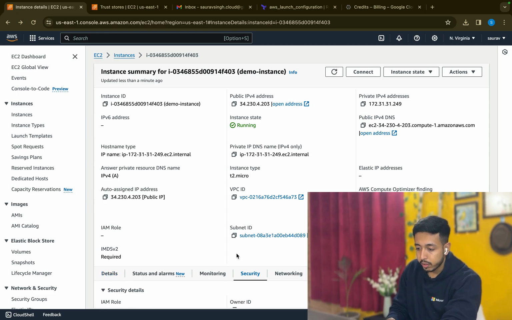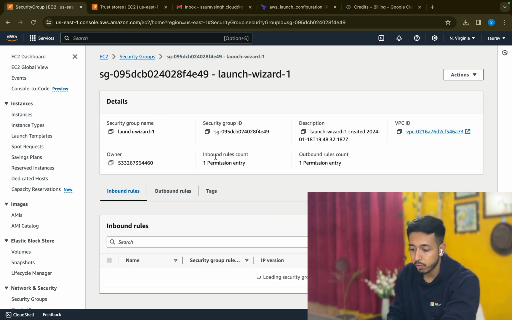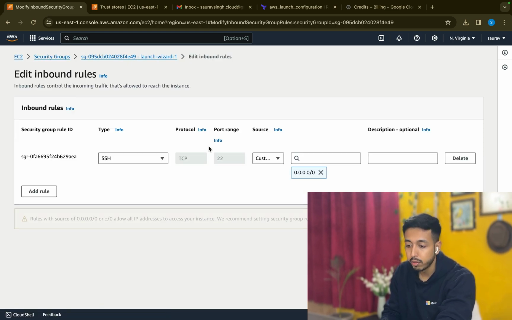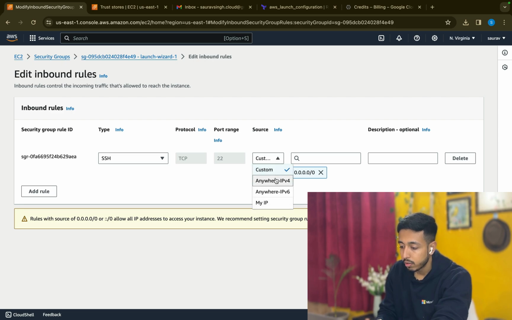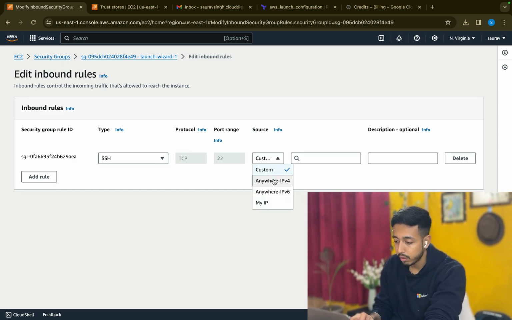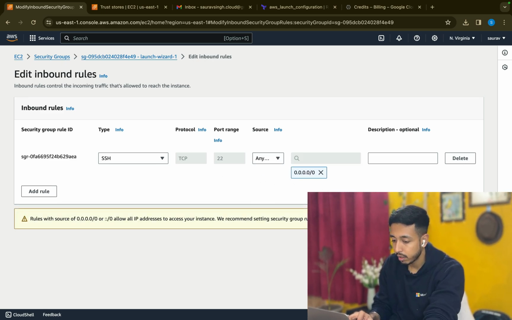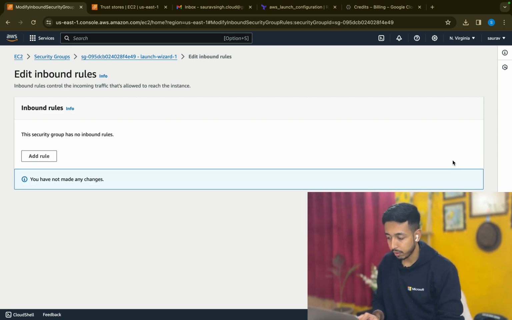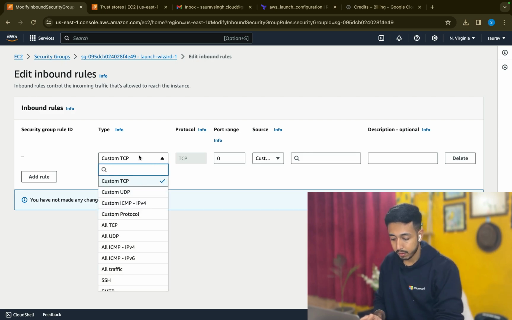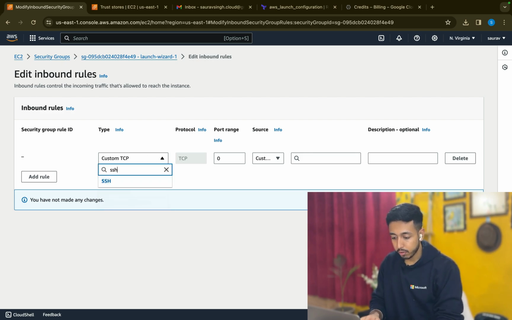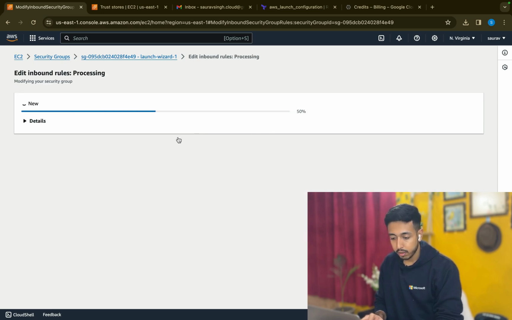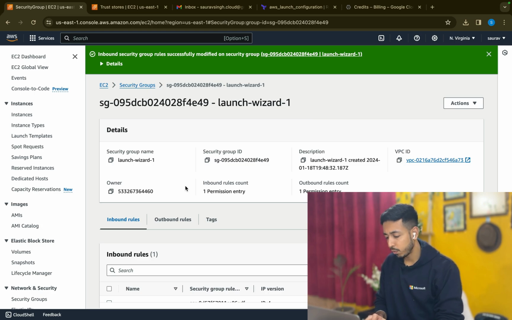So the security group is this one. If I open the security group, it is allowing SSH from everywhere. Edit the inbound rules. So, okay, if I do anywhere IPv4, still it is the same only. I'll save the rules. You made no changes. That is fine, of course. The same thing. So, if we are saving, my rules are still the same, but I have not made any changes.